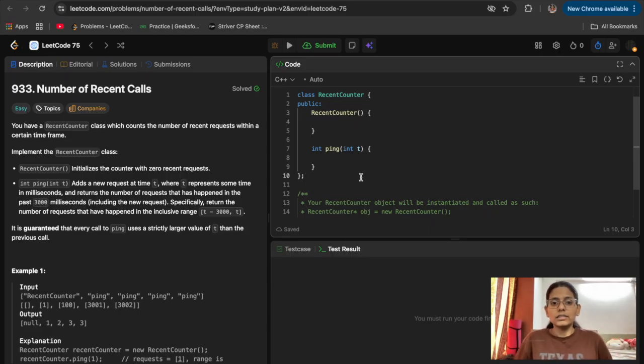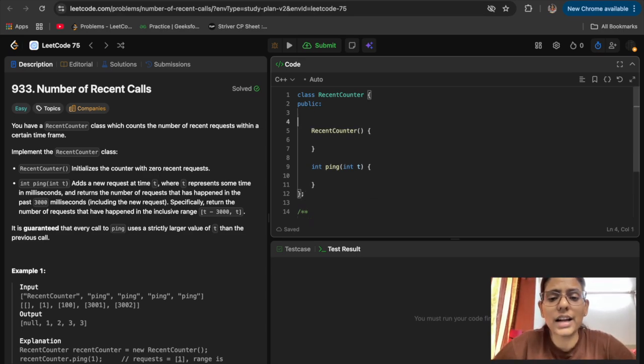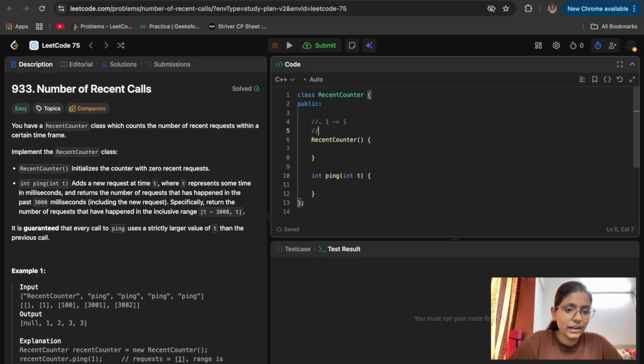So yeah, that was my explanation, and we'll dry run it for the first example. Here it counts the recent counter and ping, four times ping, and they have given the first one. Let's take 1, then we have to return 1, because there is one request in our queue.